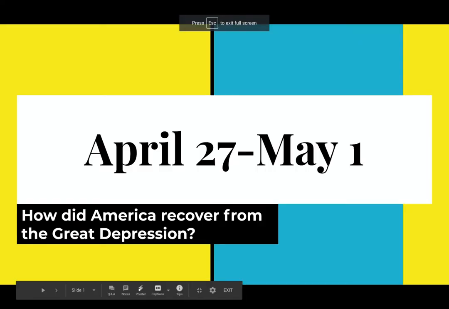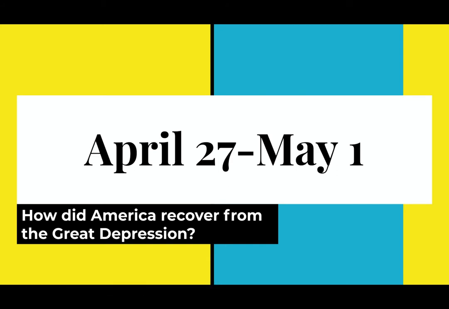I'm trying a few different things this week, so I wanted to quickly give you an overview of the week so you understand what's coming, and let you know that the assignments are posted in Google Classrooms and in PowerSchool. For this week, we're focusing on the Great Depression, which was the time period when the community of Greendale was built, in the 1930s. So when you're working on this, that's what's happening in history.